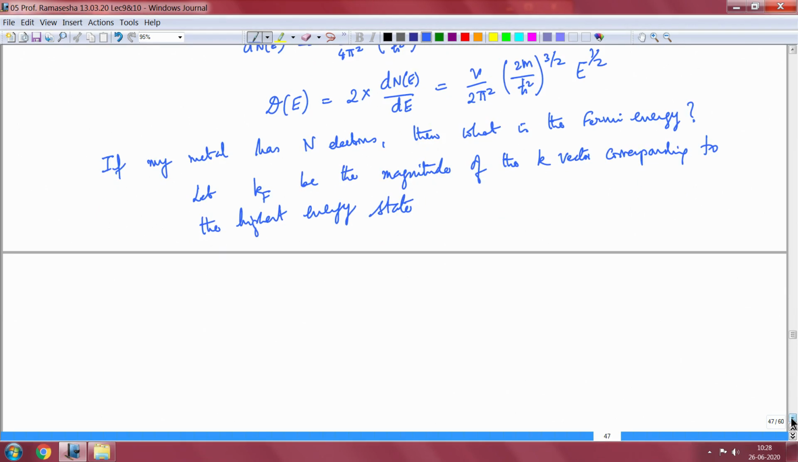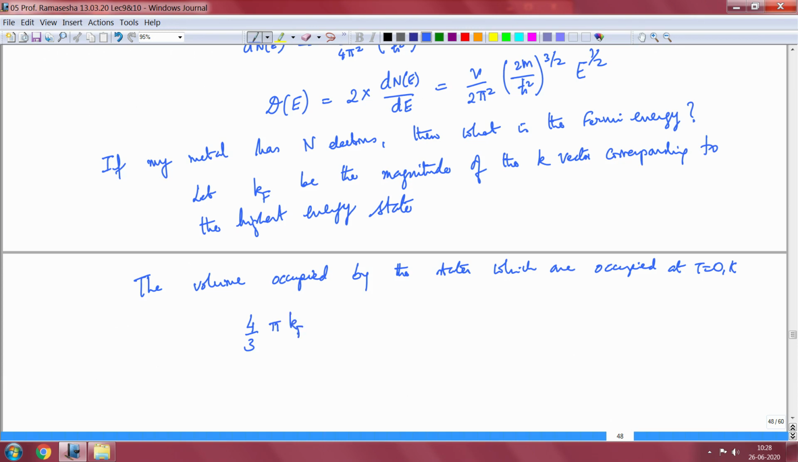So what is the volume in k space of this sphere of radius kf? So the volume occupied by the states which are doubly occupied, or which are occupied at t equal to 0 K, is given by 4/3 pi kf cubed. This is the volume in the k space.